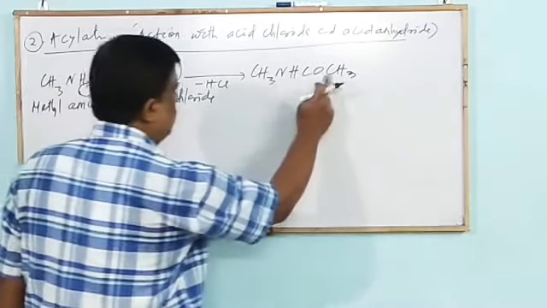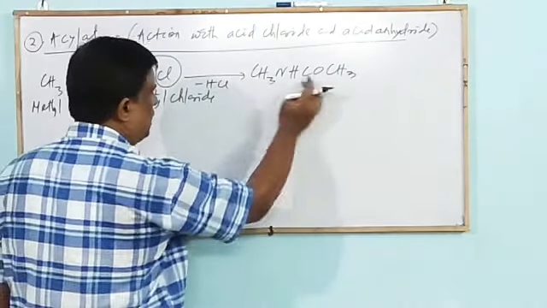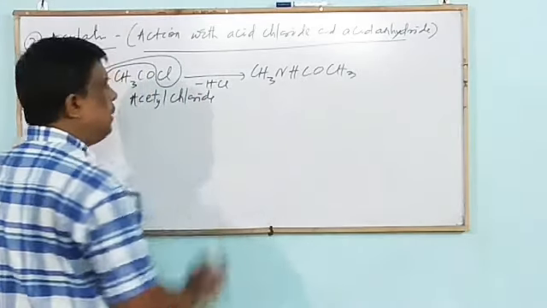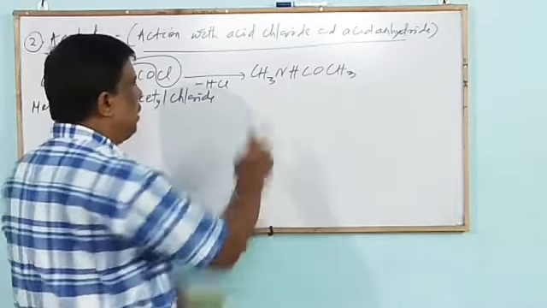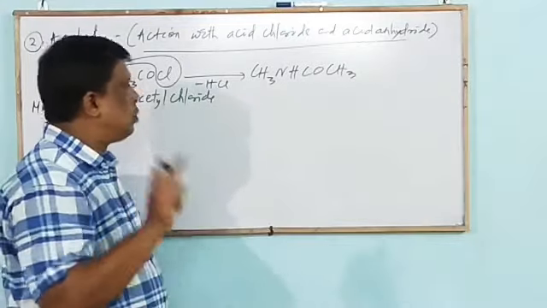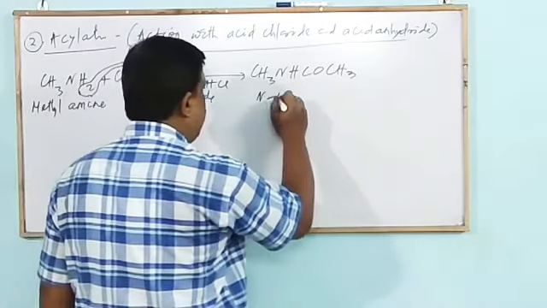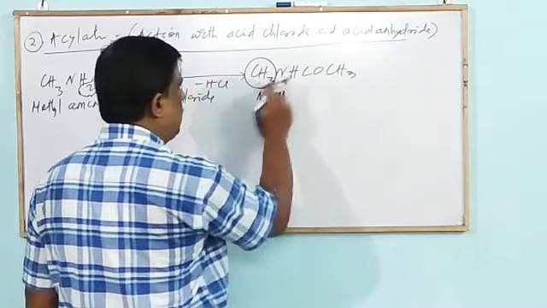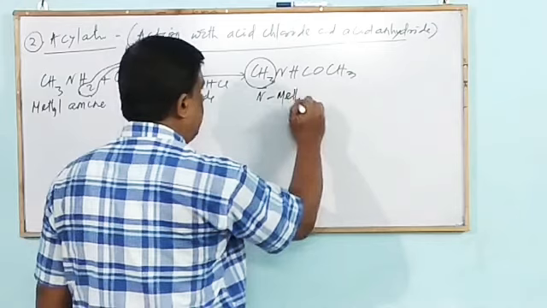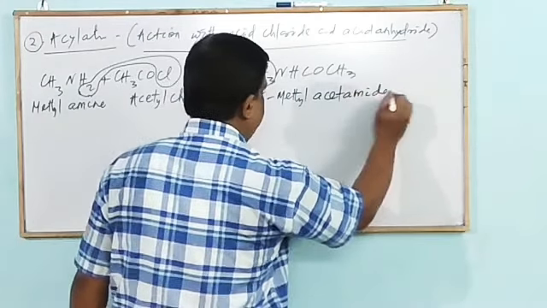CH3CONH2 is acetamide, but here one H is replaced by CH3, so it is known as a substituted acid amide. This methyl group is attached to nitrogen, so it is known as N-methylacetamide.